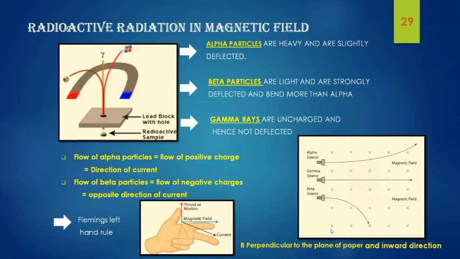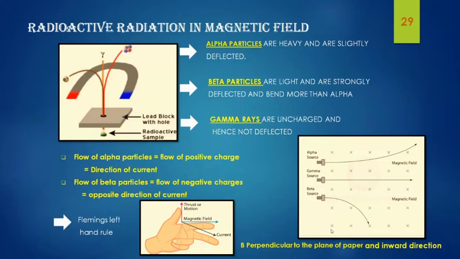So alpha and beta rays, as we have already said, are charged, so they get deflected in a magnetic field as well. Alpha rays are positively charged, so the direction of the deflection of alpha rays can be determined by Fleming's left-hand rule. We know from electromagnetism that if we arrange our forefinger, middle finger and thumb in such a way that they are at right angles to each other, and if the forefinger points towards the direction of magnetic field, the middle finger shows the direction of current, then the thumb will give us the direction of magnetic force.